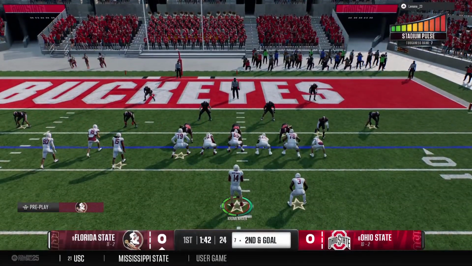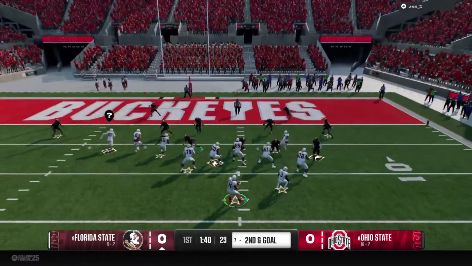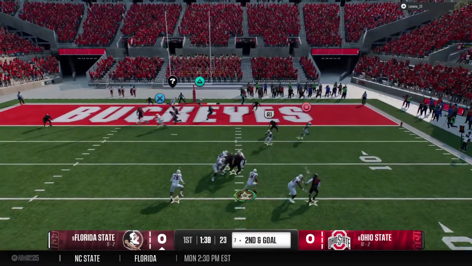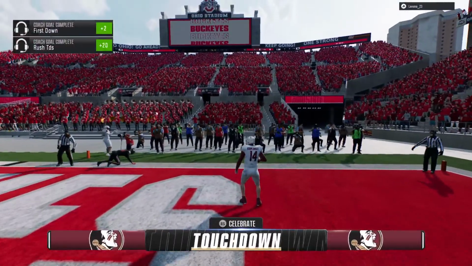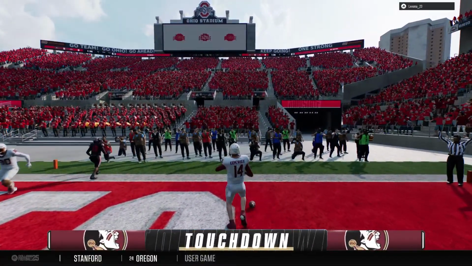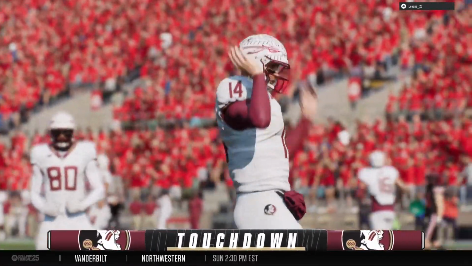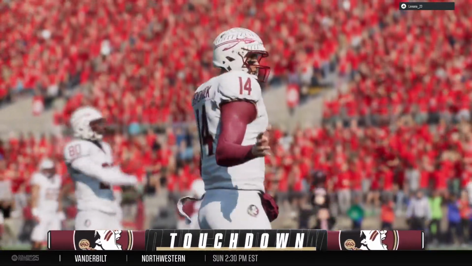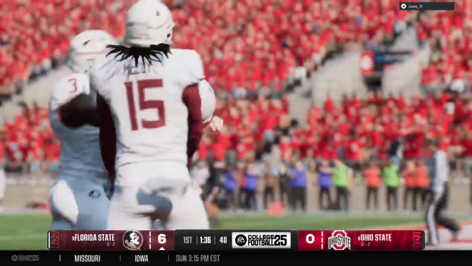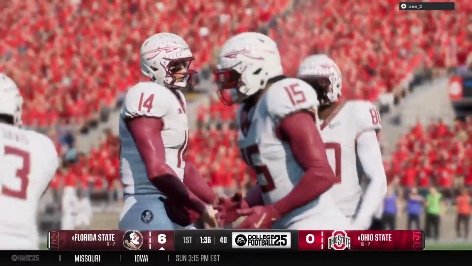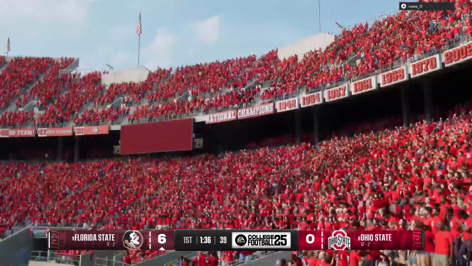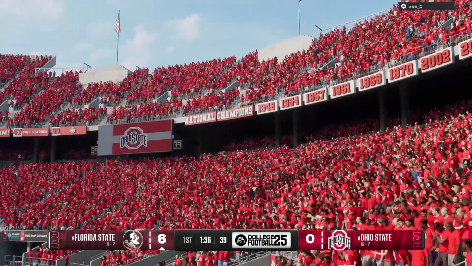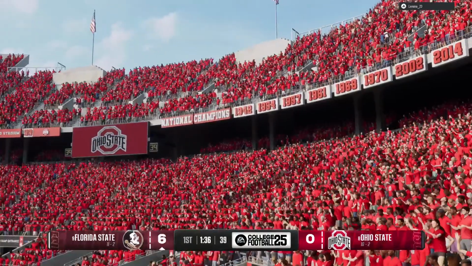So off the loss, it's second and goal from the 7. Back to throw. It's Kromenhoek. Pressure is coming. And he'll make it in for the score. Touchdown, Knowles. This offense comes out immediately, gets points on the board. Welcome to the playoff. Man, that's coming out on the field with a purpose. Look, it's playoff time. Everything you prepared for is earned here and now. And that opening drive was the fruits of that preparation.